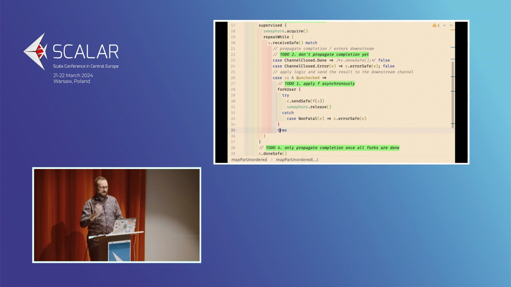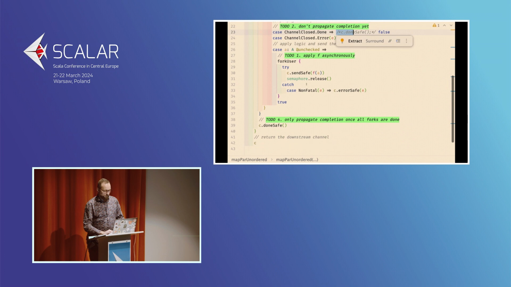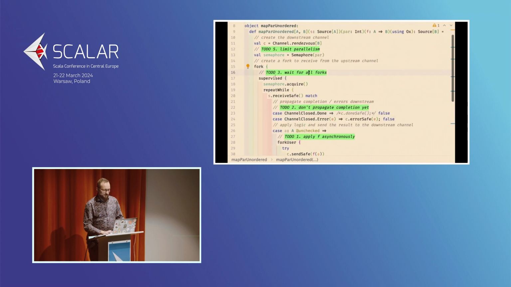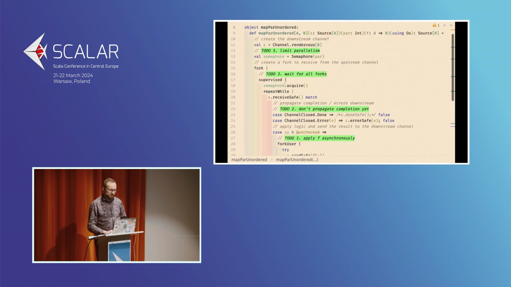So once again, what have we done here? First of all, we started a user fork, so the one that would block the surrounding scope until all the user forks are done, to apply our computation. Then we disabled propagating completion immediately once upstream completes, because in this scenario, this doesn't necessarily mean that we want to complete. We also created the surrounding scope, the supervised one, which makes us wait for all the user forks to complete. After this scope is done, we are signaling completion to the downstream. And finally, we are using a semaphore from Java Concurrent to limit the number of computations running in parallel.